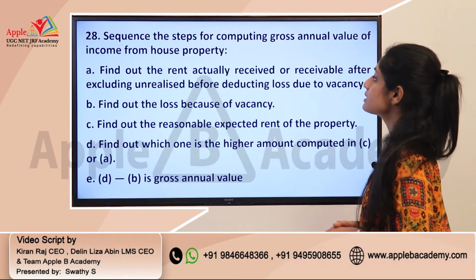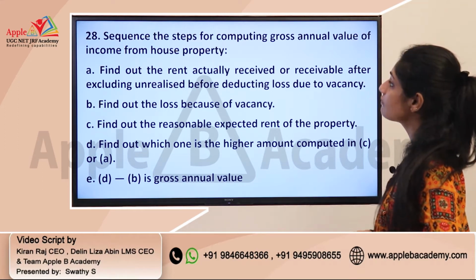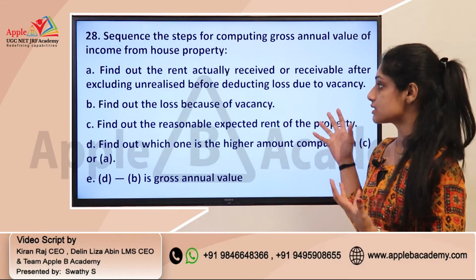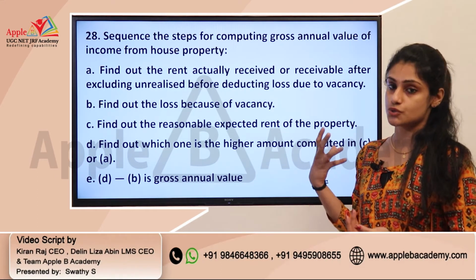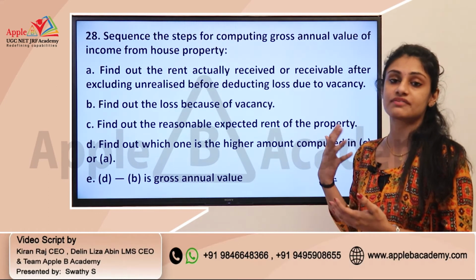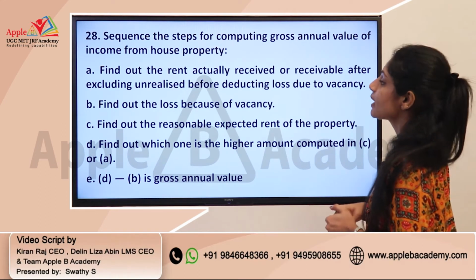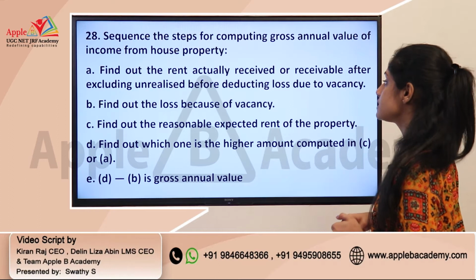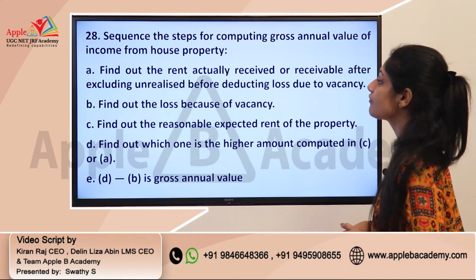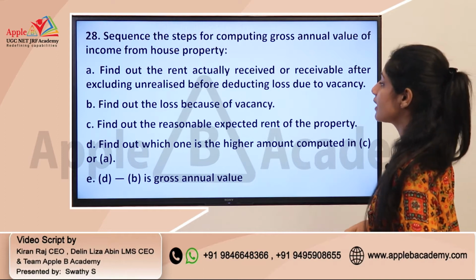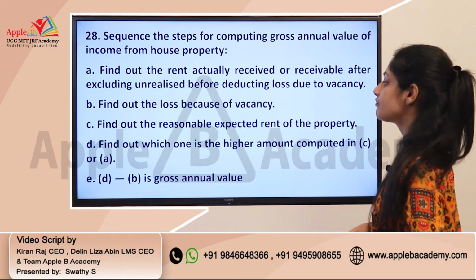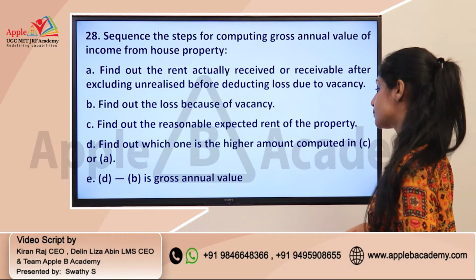Next question: sequence the steps for computing gross annual value of income from house property. So this is actually from income tax and it is dealing with income from house property, one of the different heads of income. Okay, and option A, find out the rent actually received or receivable after excluding unrealized rent but before deducting loss due to vacancy. B, find out the loss because of vacancy. C, find out the reasonable expected rent of the property.